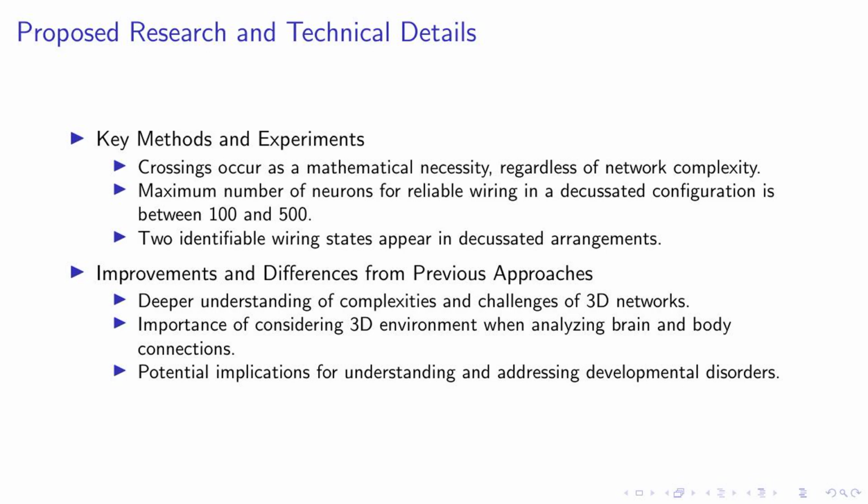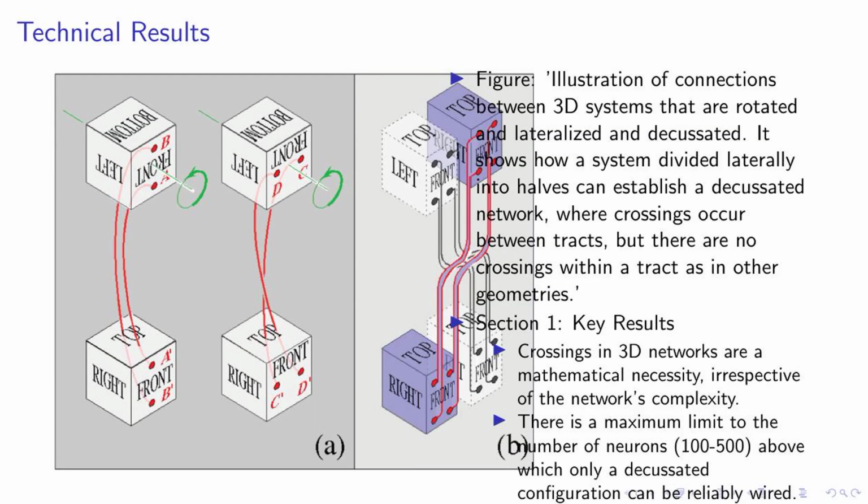In essence, our research opens up new avenues for understanding the intricate workings of the brain and body, and how they interact in a 3D environment. Looking at the illustration, we can see how connections are established between 3D systems that are rotated, lateralized, and decussated. This demonstrates how a system divided laterally into halves can form a decussated network. Interestingly, crossings occur between tracts, but not within a tract, as in other geometries.